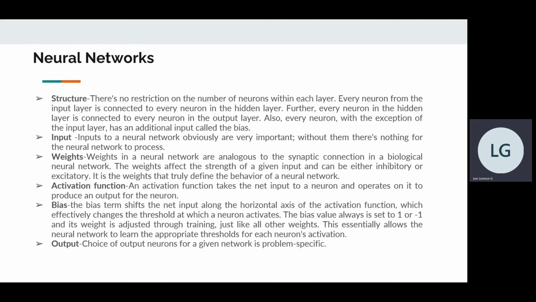Activation function. An activation function takes the input to a neuron and operates on it to produce an output for the neuron. Bias. The bias term shifts the input along the horizontal axis of the activation function, which effectively changes the threshold at which the neuron activates. The bias value is always set to 1 or -1, and its weight is adjusted through the training, just like all other weights. This essentially allows the neural network to learn the appropriate threshold for each neuron's activation. Output. The choice of output neurons for a given neural network is problem specific.